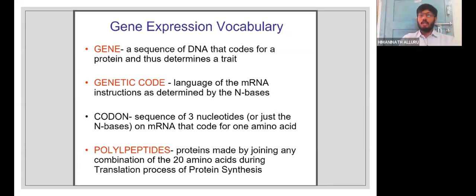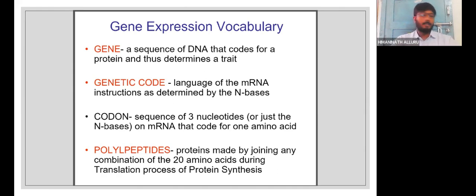And codon, another word, that is a three base sequence. When we say the word codon, the student must immediately recall that it is three nucleotide bases, or nitrogenous bases, they can say. The number three should be already fixed. It's a triplet, that should be fixed in the mind of the children. Then polypeptide, they already know it from 11th standard. They are studying polypeptide chains and protein synthesis, so definitely they will know what a polypeptide is. There is no doubt about that.